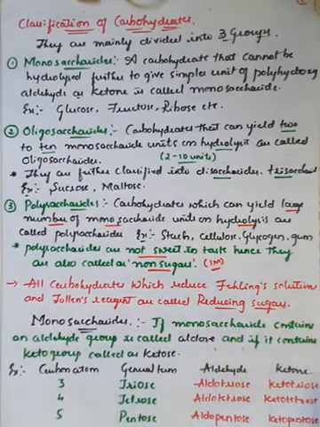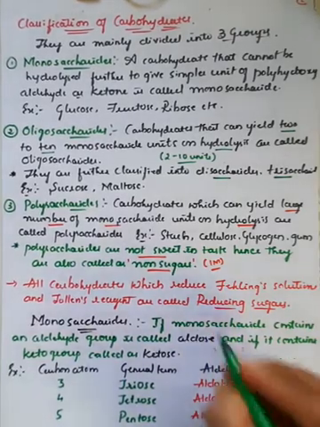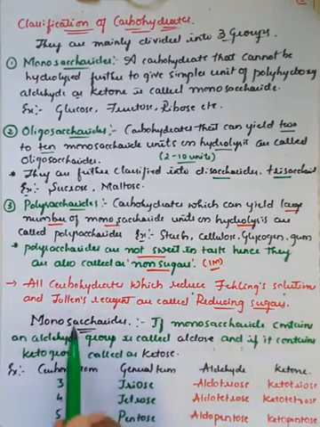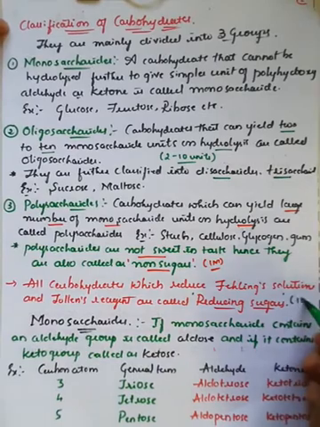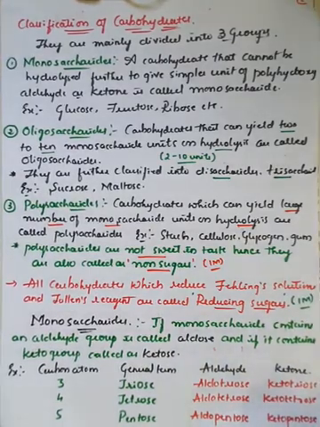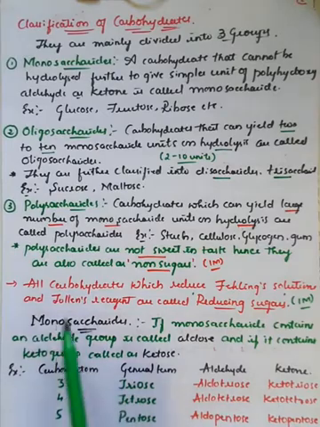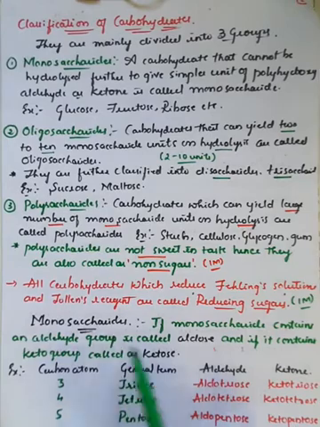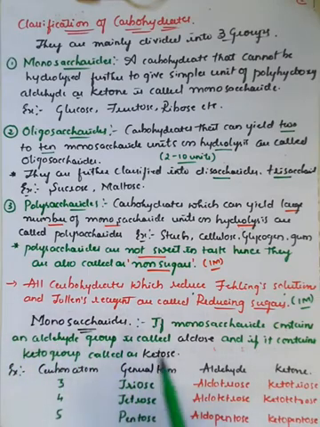And there is one important definition. What are reducing sugars, or define reducing sugars, right? Reducing sugars are all carbohydrates which reduce Fehling's solution and Tollens' reagent. This can be asked for 1 mark, so be careful with this question. All carbohydrates which have the ability to reduce Fehling's solution and Tollens' reagent are considered reducing sugars, right? And going further with monosaccharides, there is an explanation: if a monosaccharide contains an aldehydic group, it is called an aldose, and if the monosaccharide consists of a ketonic group, it is called a ketose.